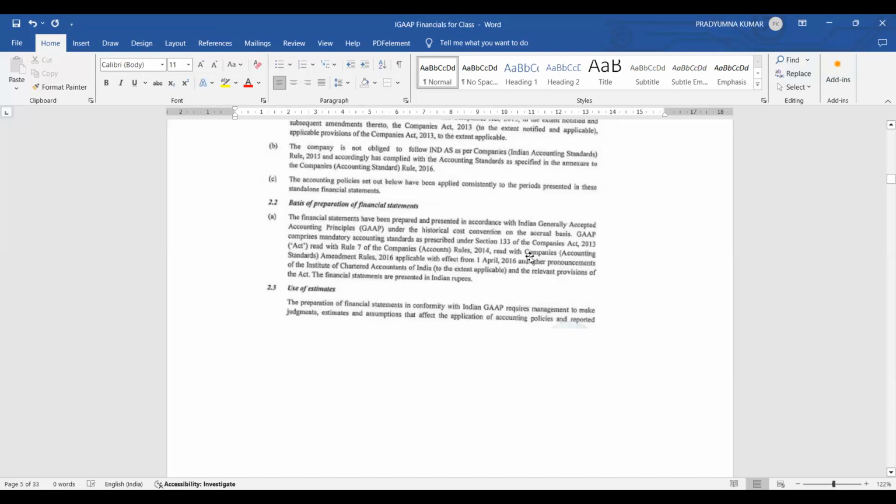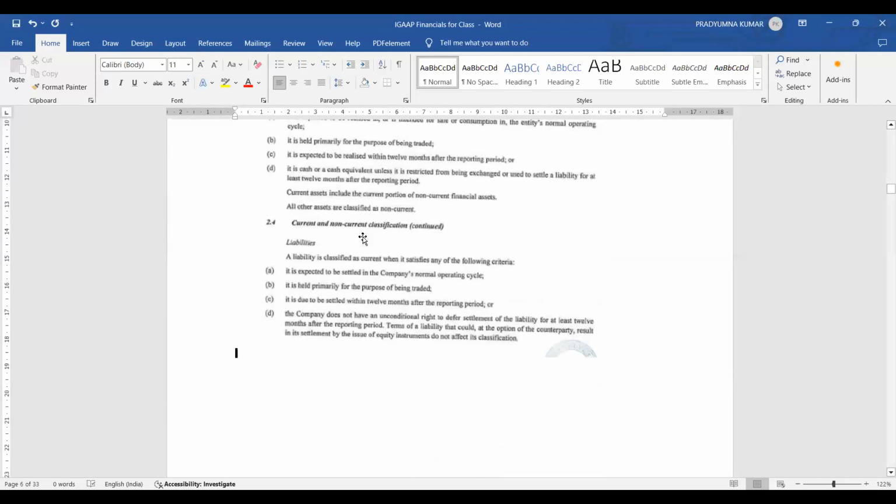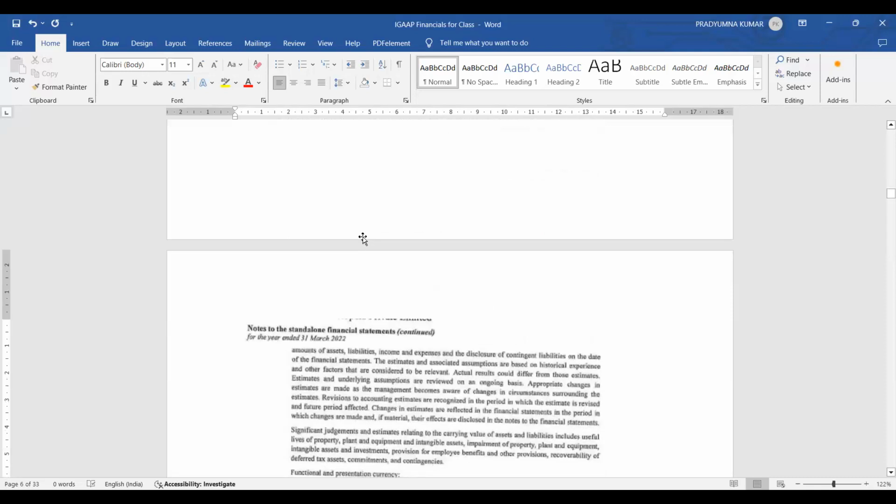Where accounting standards are read with the Companies (Accounting Standards) Amendment Rules 2016, applicable with effect from 1st April 2016. That means while making the financial statements, they have followed IGAAP, whereas in the case of Raymond, which I showed you, they have followed Ind AS. Then use of estimates, and current and non-current classification.